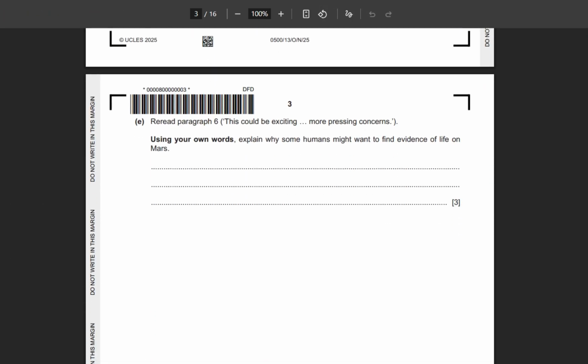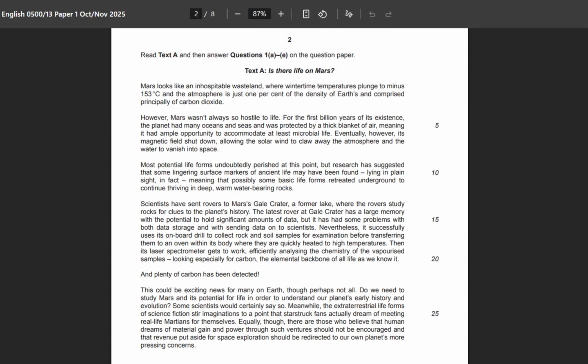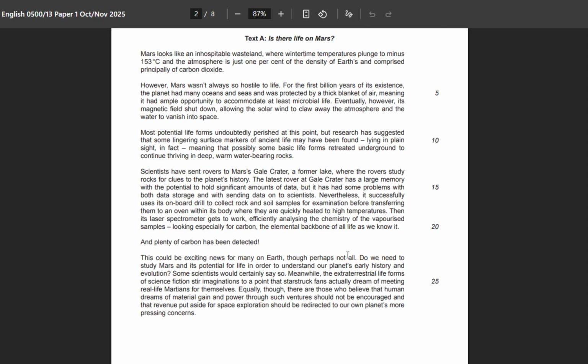That's the last one. For question 1, using your own words, explain why some humans might want to find evidence of life on Mars. Why do they need this? Paragraph 6. This could be okay. 3 points should be there. Explain why some humans want to find evidence, right? So this one. This could be exciting news for many on Earth, though perhaps not all. Do we need to study Mars and its potential for life in order to understand our planet's early history? You need this for knowing the history, right? And evolution, how we started, means how everything started.